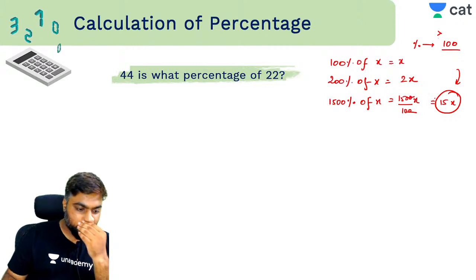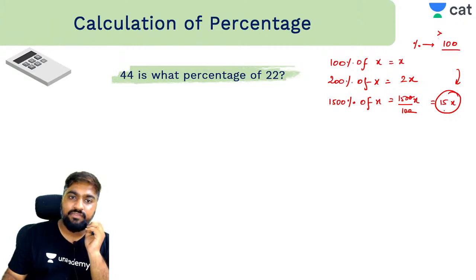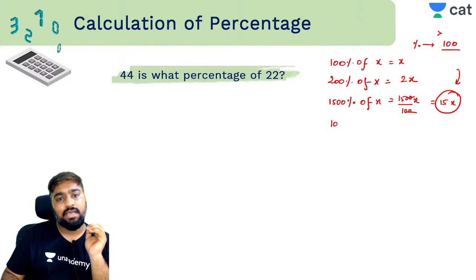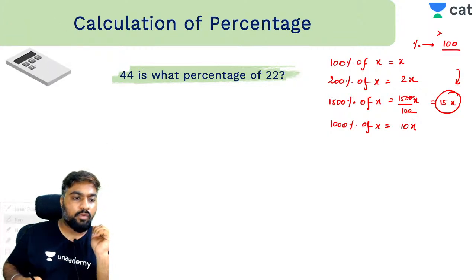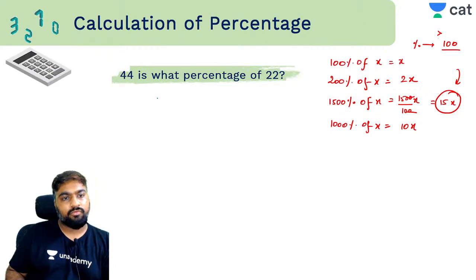Yes, everyone? Supriya, आगे समझ में? 10x नहीं होगा, 15x होगा. If I had asked 1000% of x, that would have been 10x. Clear? So 44 is what percentage of 22? What do you do? 44 is what percentage of 22?